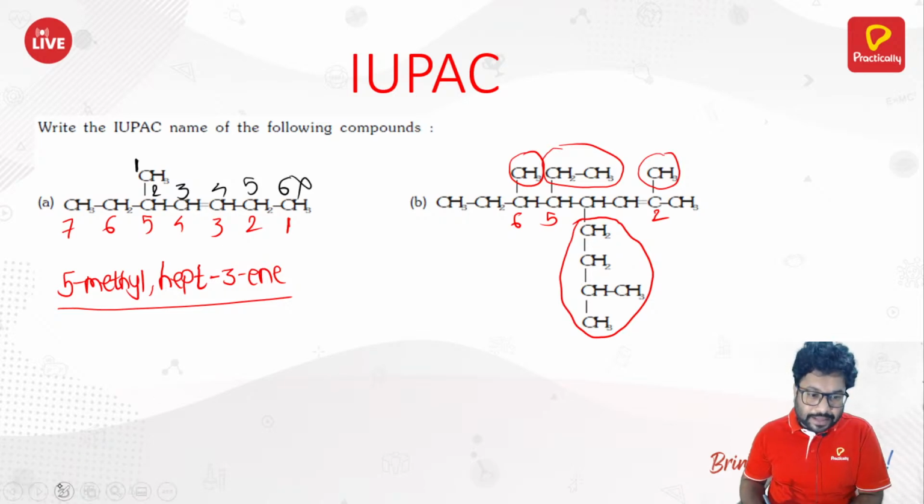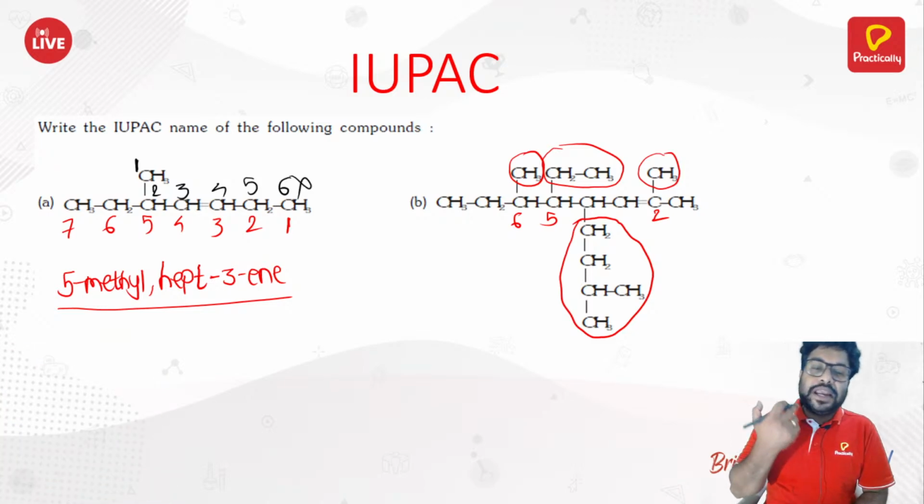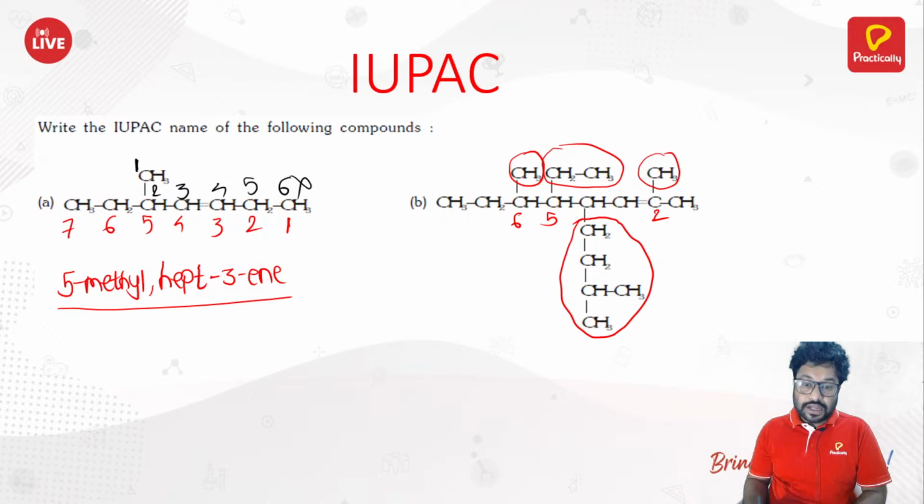As I told you earlier, this substituent itself should be named according to IUPAC rules. You need to consider the counting of the substituent itself, and the counting of carbon atoms in the substituent should always start from the carbon where it is attached to the longest chain.